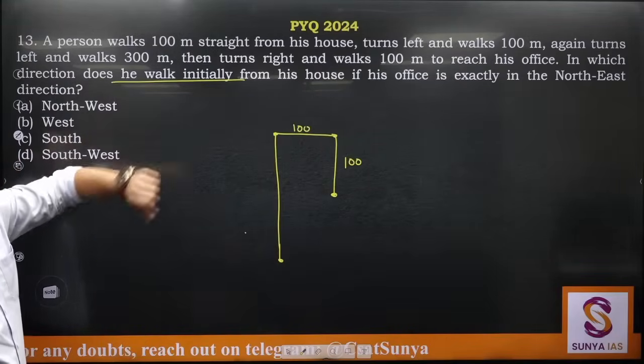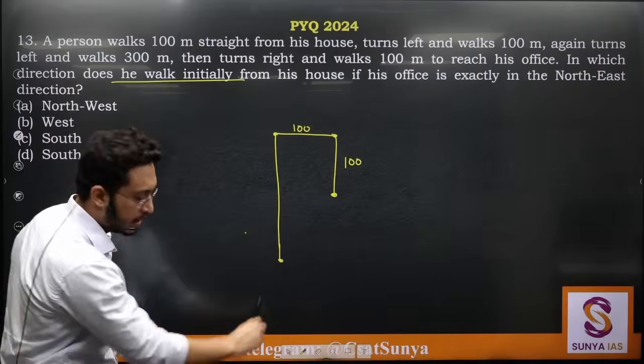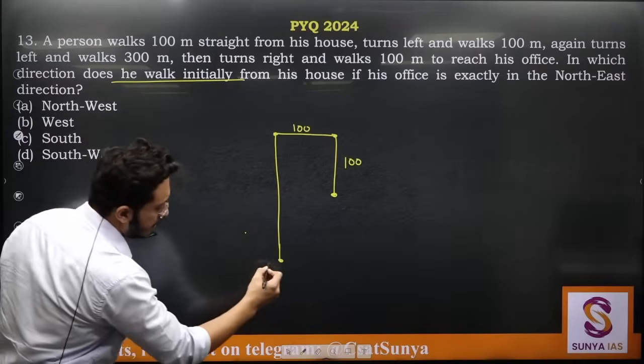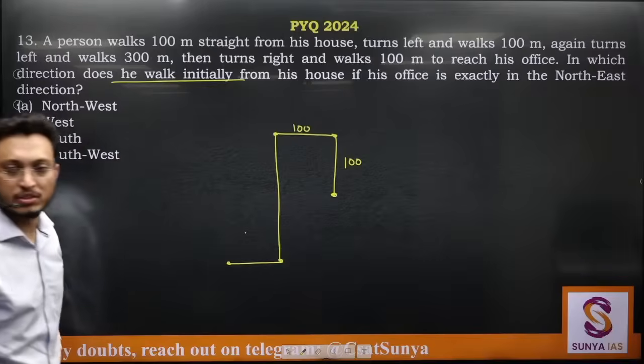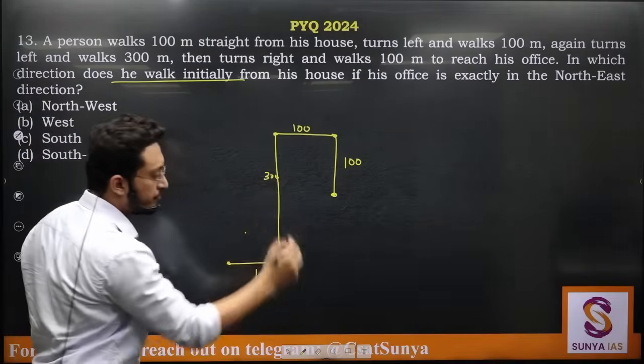Then he turns right and walks 100 meters to reach his office. From here he is turning right. He is facing this side. He takes a right turn and will reach somewhere at this point. This was 100, this was 300.